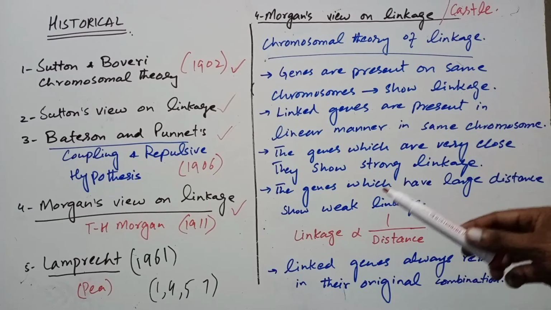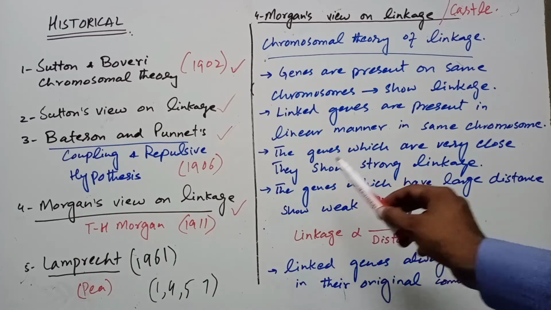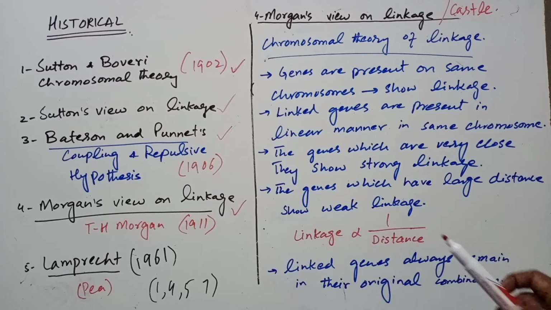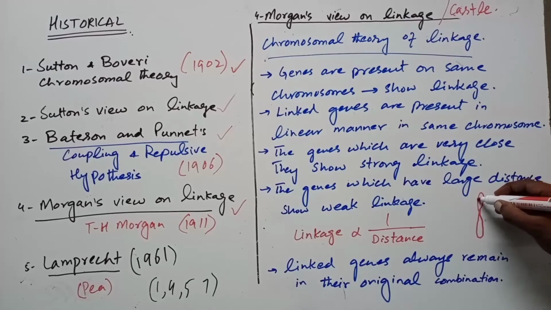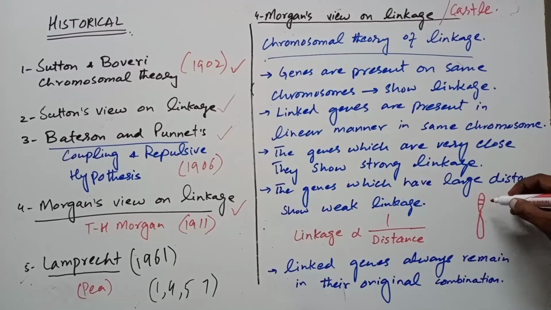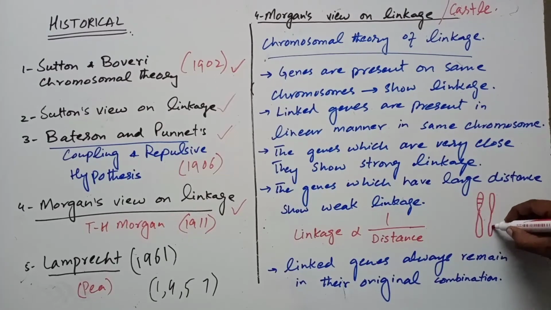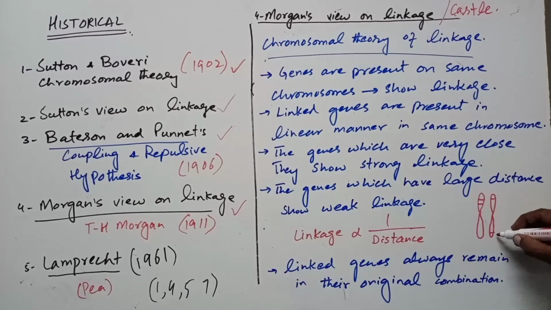and the linked genes are present in a linear manner on the same chromosome. The genes which are very close show strong linkage, and the genes which are at a large distance show weak linkage. For example, this is a chromosome and these are two genes very close to each other; they show strong linkage. If one gene is present here and the other gene is present here, very distant from each other, they show weak linkage.